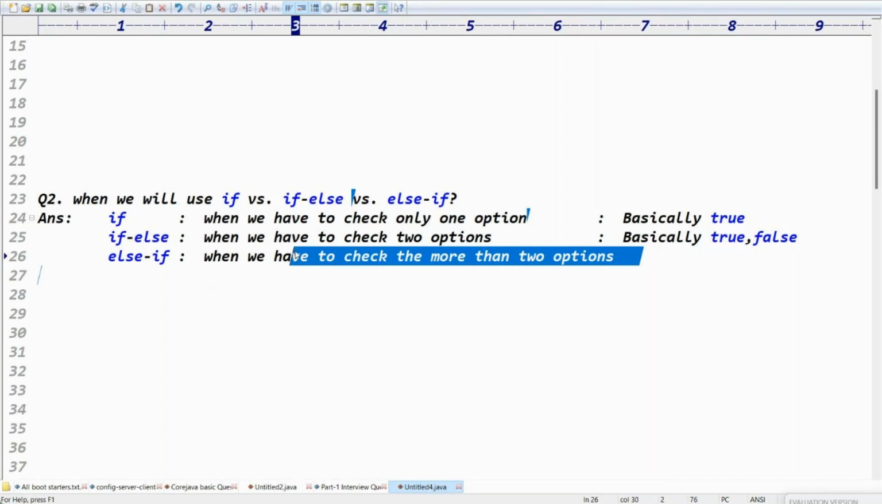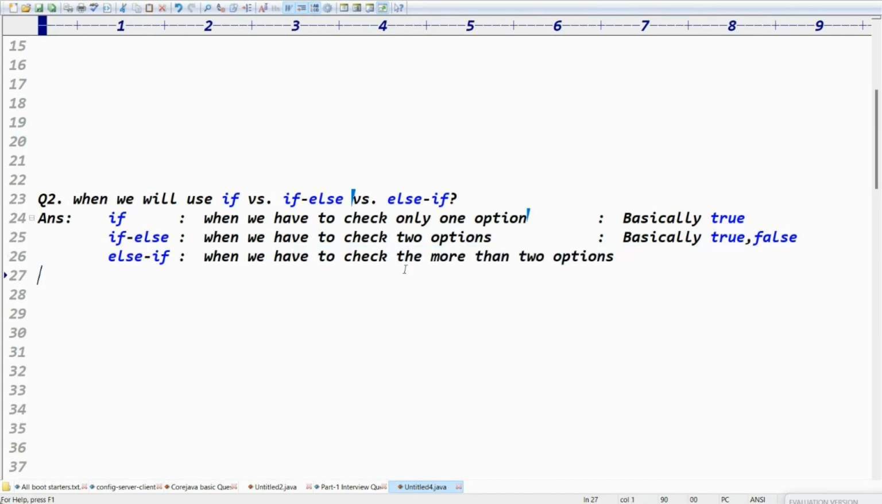Else if is what? When we have to check more than two options, right? Guys, more than two options are there, we need to go for else if. Because we need to analyze immediately when you have the requirement. I want to check only one condition now. Okay, if I want to check two now, okay, if else I can use. I want to check more than two, I have three, four options here. You can go for else if, right?